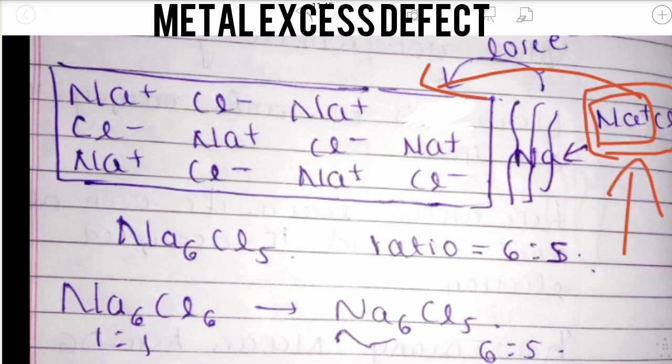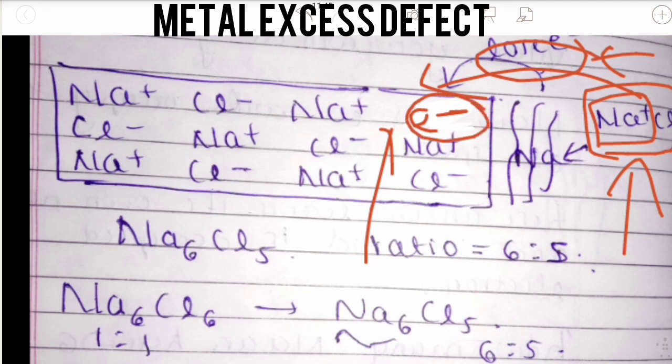What will you do of this lost electron, where will it go? This electron will occupy this space. Here the anion leaves its own position and its void is occupied by this electron.